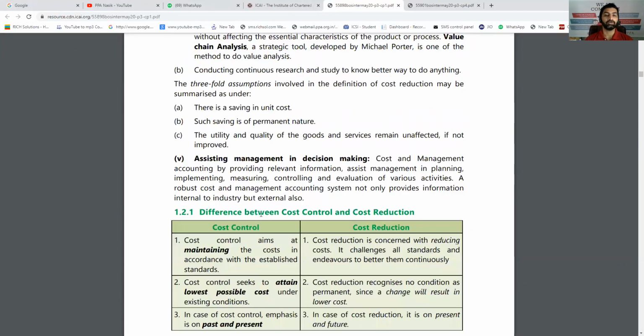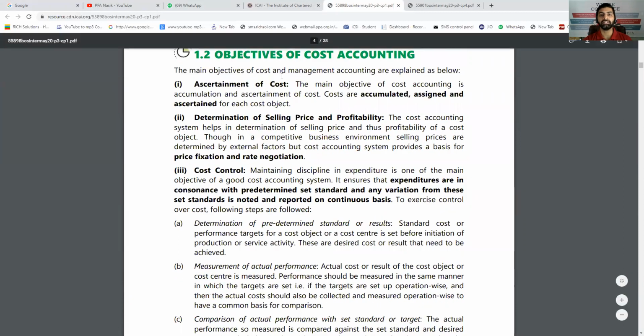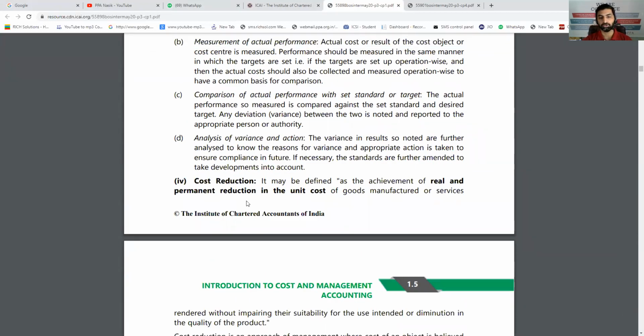Next use of cost accounting is assisting management in decision making. When management takes so many decisions, obviously it needs the data, and that data is given by cost accounting. So this was a short note on the question, what is the objective or use of cost accounting? I'm taking a pause here and then I'll go for the next short note in the same video.